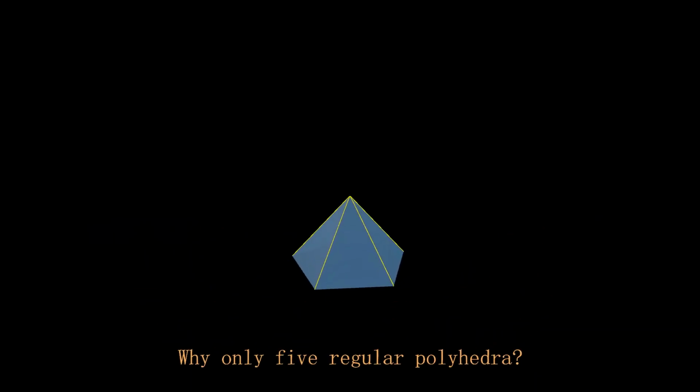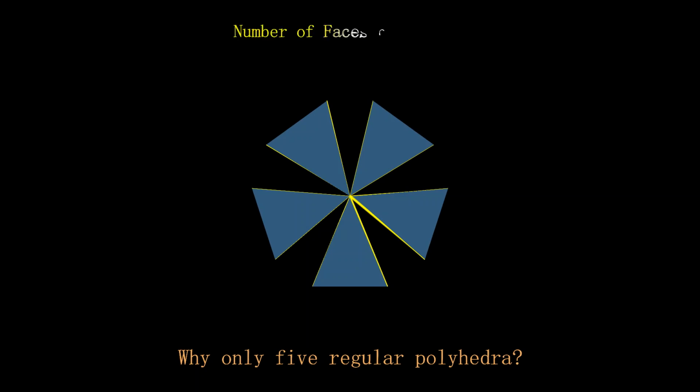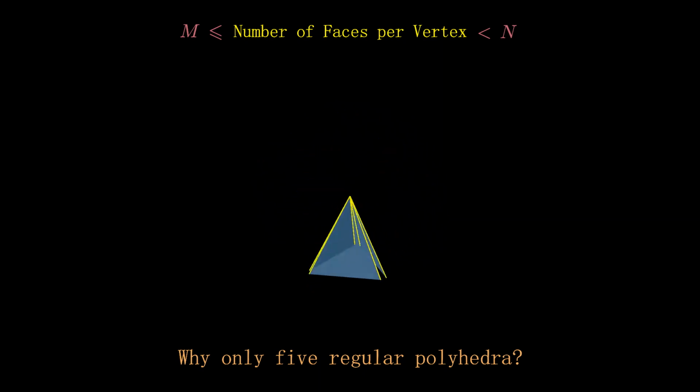Why are there only 5 types of regular polyhedra? We can understand this by examining the construction of vertices in polyhedra. Each vertex is formed by the intersection of multiple faces. How many faces are needed to construct a vertex? This number has both a lower and an upper limit. We can keep reducing the number of faces involved in constructing a vertex until we reach 3 faces, at which point we can no longer reduce the number because 2 planes cannot form a vertex. Thus, the lower limit for the number of faces that meet at a vertex is 3.